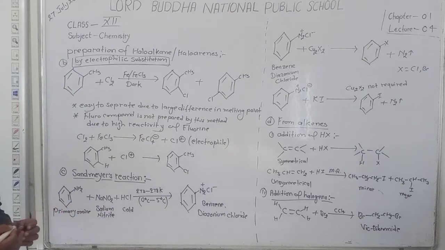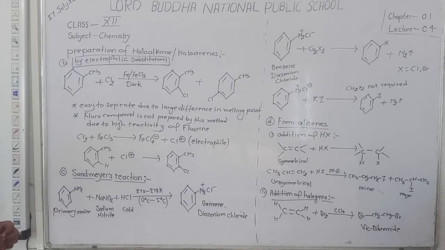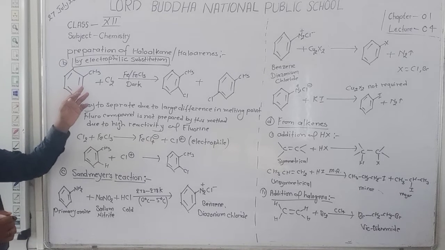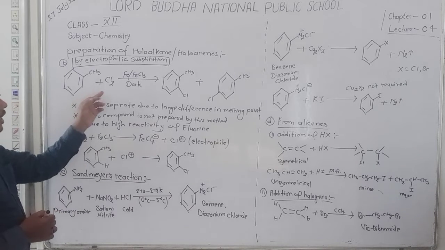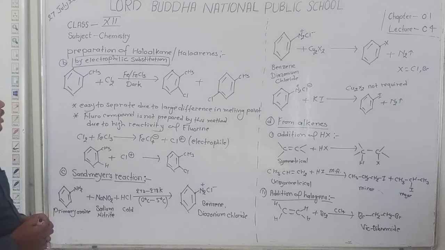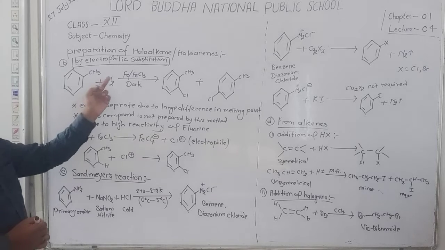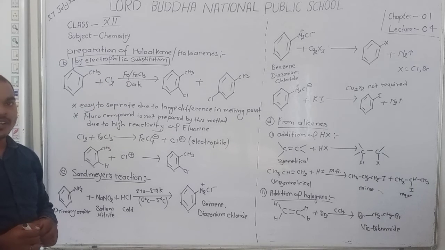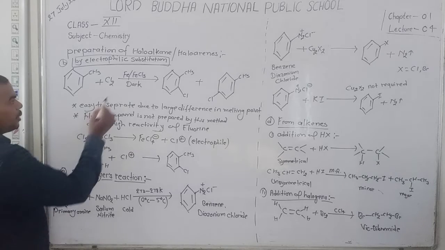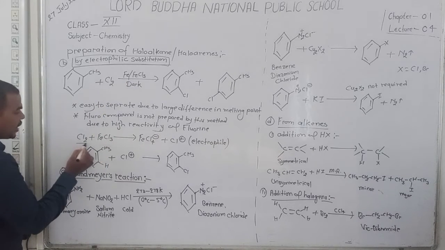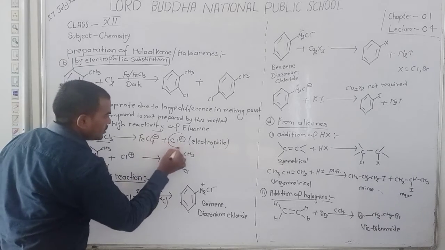Dear student, here toluene is given. In toluene, the methyl group is directly attached to the benzene ring, and here Cl2, that is chlorine gas, is used in the presence of a Lewis acid, that is iron or ferric chloride. In the presence of ferric chloride, the Cl2 gas reacts with the ferric chloride and forms an electrophile.